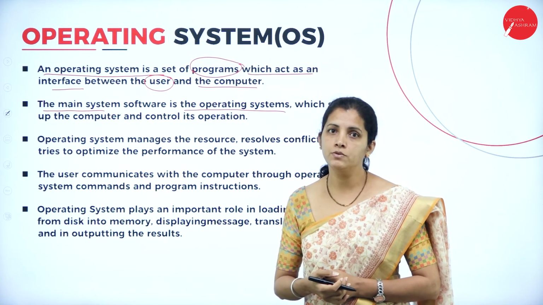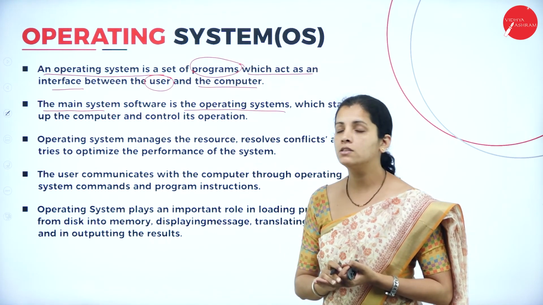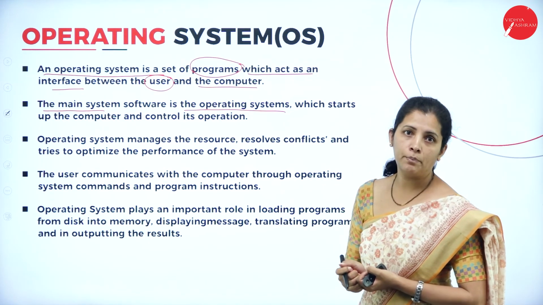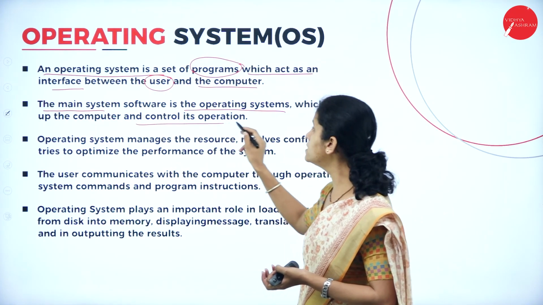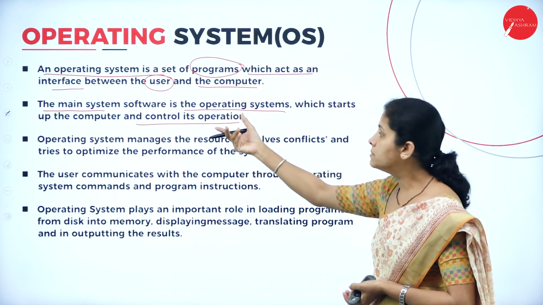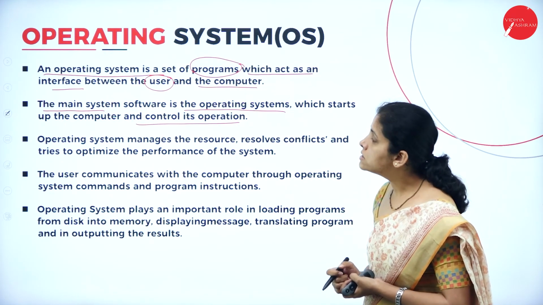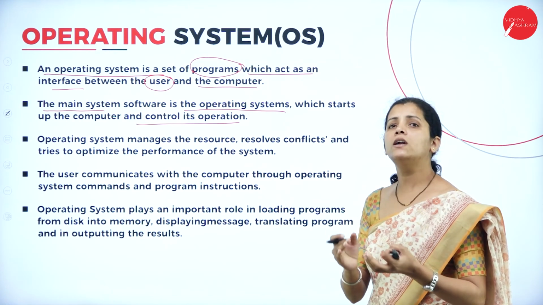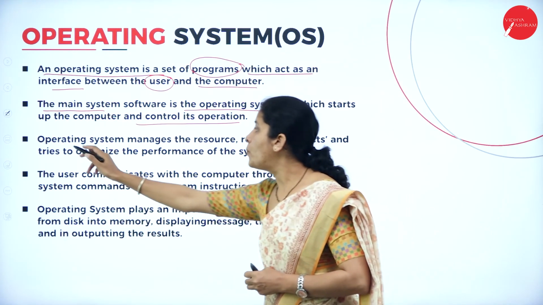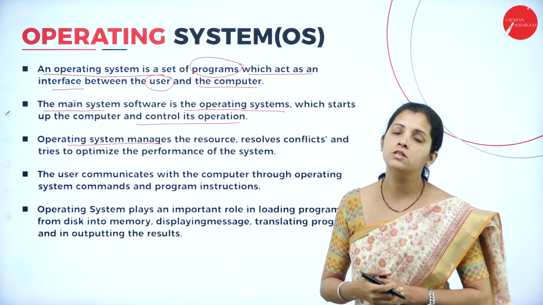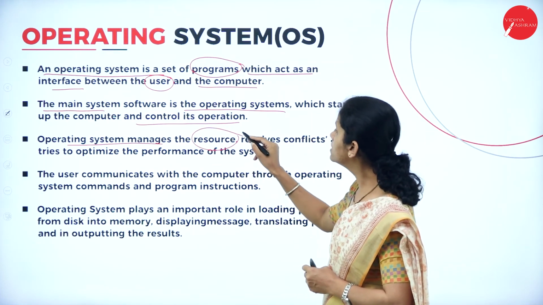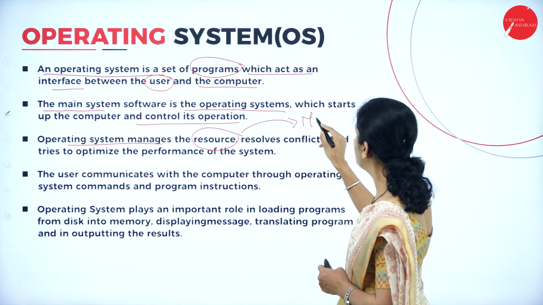If I consider system software, the example for system software is operating system, which starts up the computer and controls its operation. Now, the operating system is responsible for starting the computer as well as controlling all its operation. And the operating system is also responsible for managing resource. So what is this resource? That is nothing but memory,